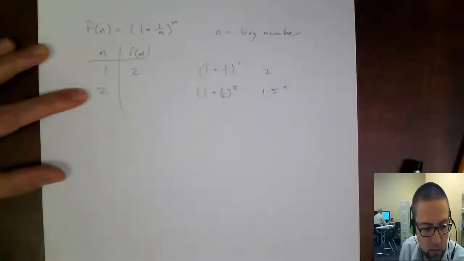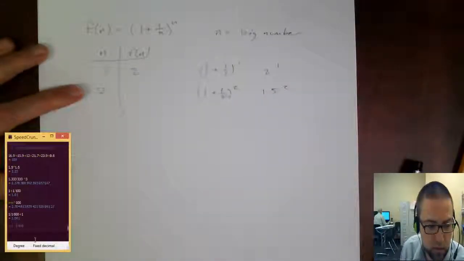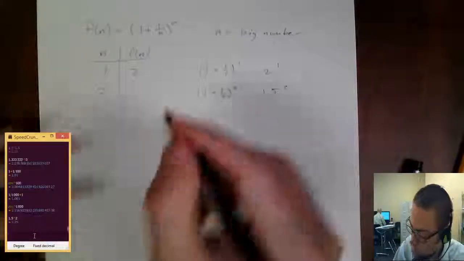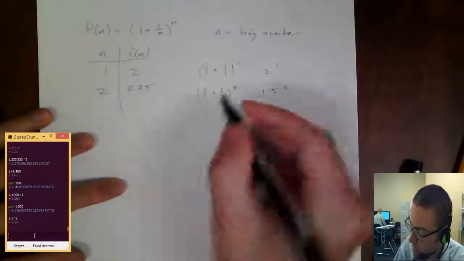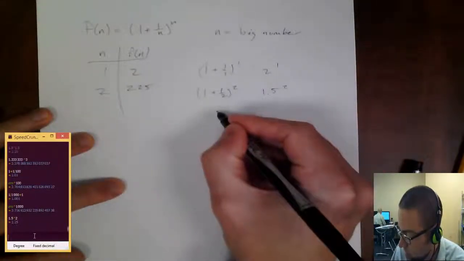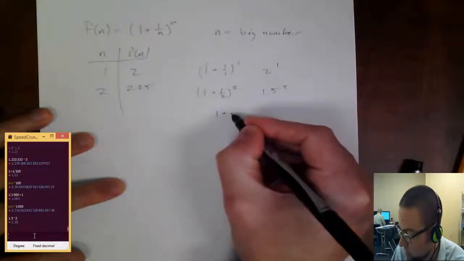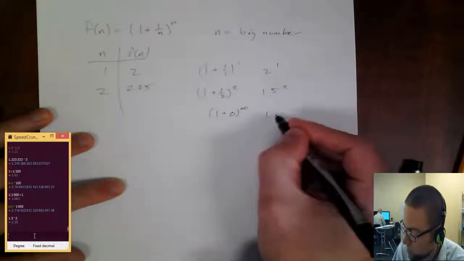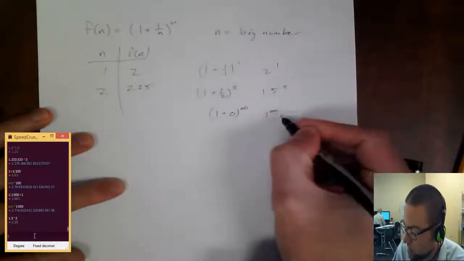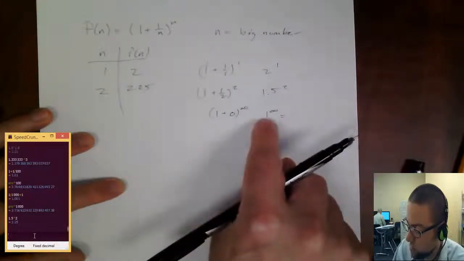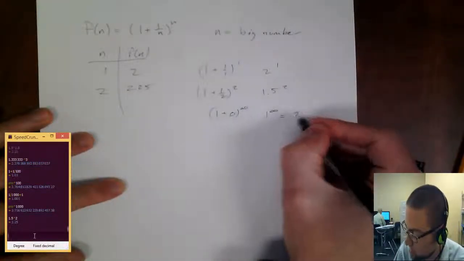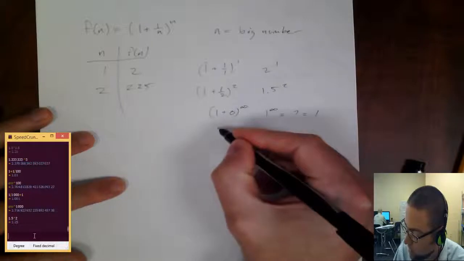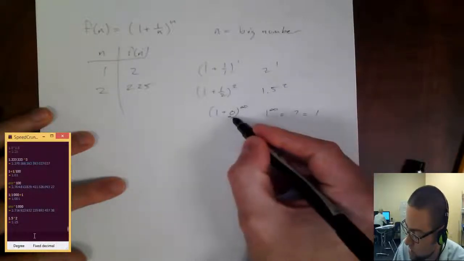So let me get my calculator out. 1.5 squared is 2.25. Okay, so what do you think is going to happen? It's going to be 1 plus a really tiny number, so close to 0, and this exponent is getting really big, so it's infinity. So what is 1 to the infinity power? 1 times 1 times 1 times 1 is just 1, right? So is it equal to 1? Is it going to turn around and go back to 1? Or is it going to get really big? Because this isn't quite 0, right?